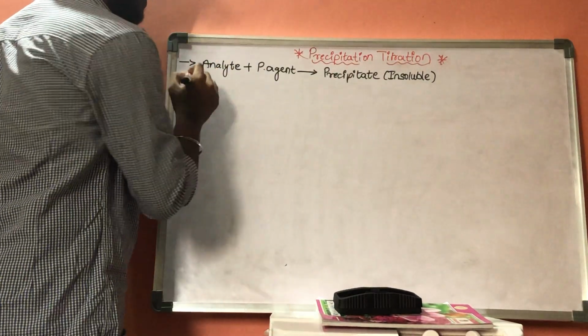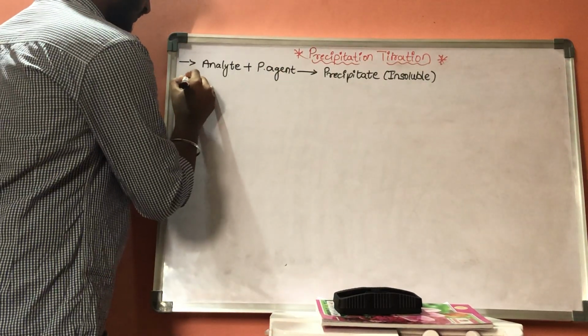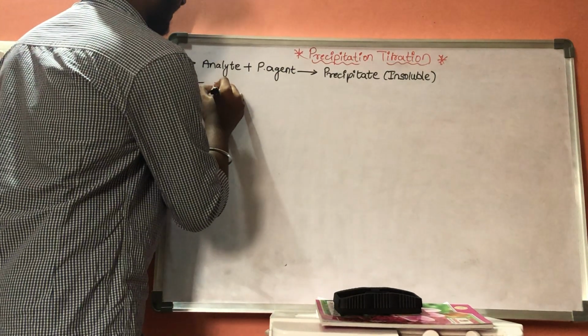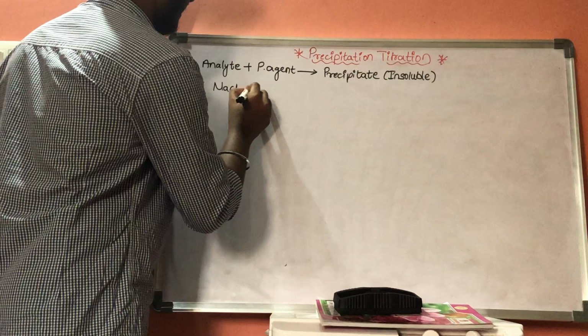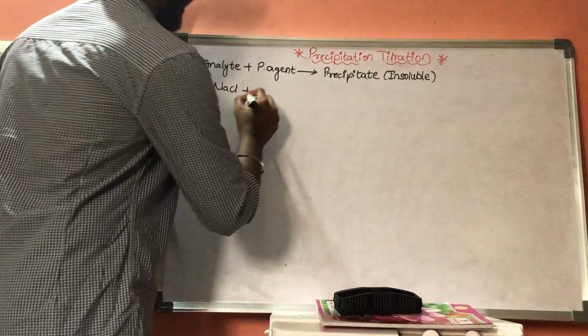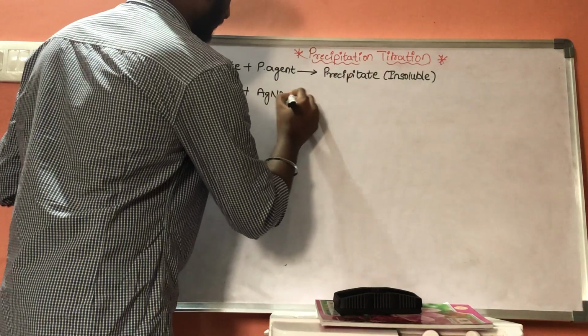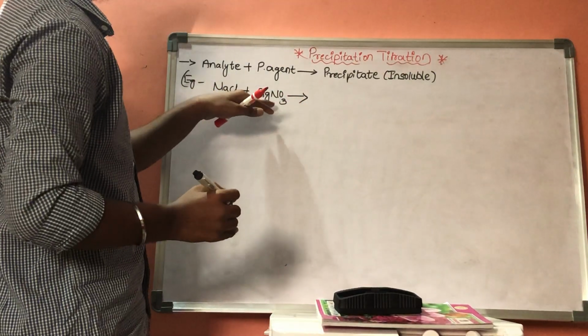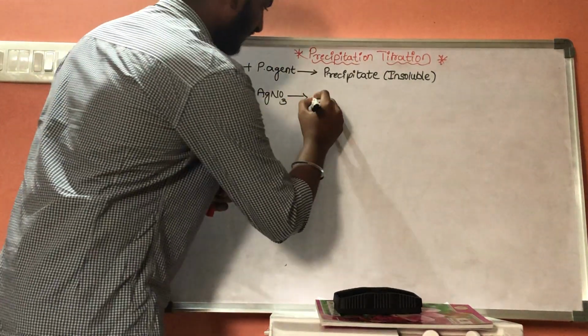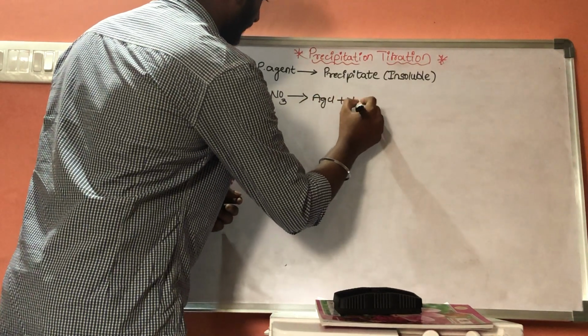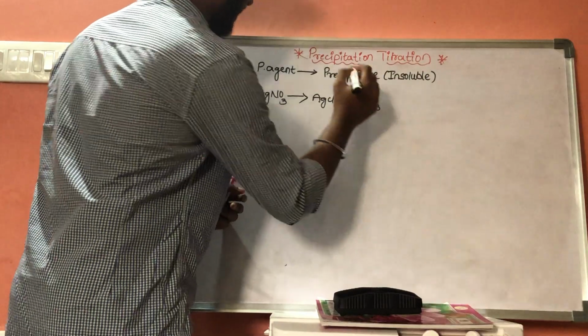First, let us consider one example. NaCl reacted with AgNO3. The products will be AgCl plus NaNO3.